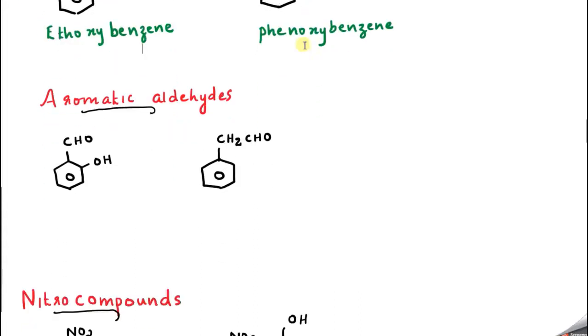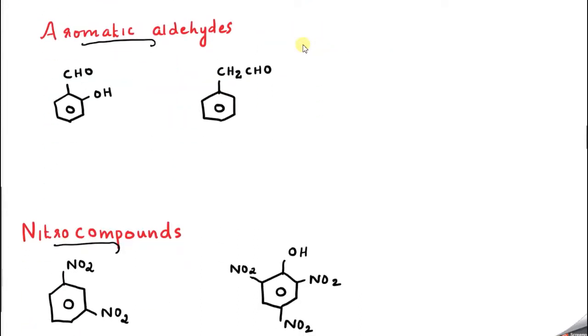Now we'll go to the aromatic aldehydes. Can anybody tell what is the name of this compound? When CHO comes with OH, a famous common name is there. Let me write first the common name of this compound. Very famous, so you should remember it. This is known by the name salicylaldehyde. Please remember that CHO with OH at adjacent positions becomes salicylaldehyde.